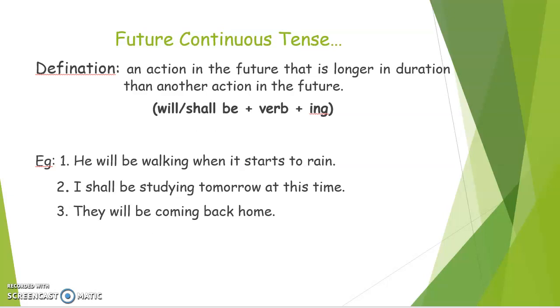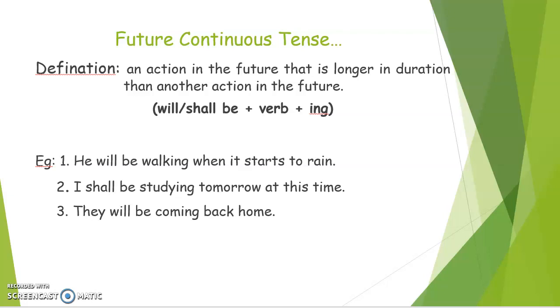Now let's see what is future continuous tense. An action in the future that is longer in duration than another action in the future. Simple. Any action that is going to happen in future but for a longer duration than any other action is known as future continuous tense. How we will make such types of sentences? Will or shall be plus verb plus ing will make future continuous tense.